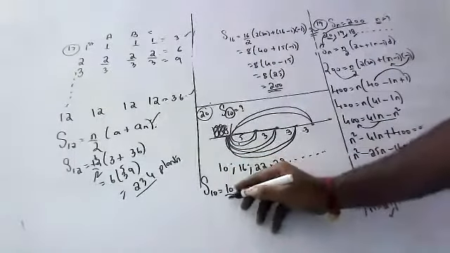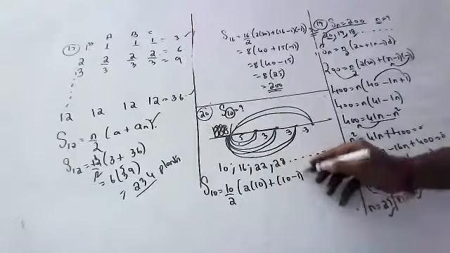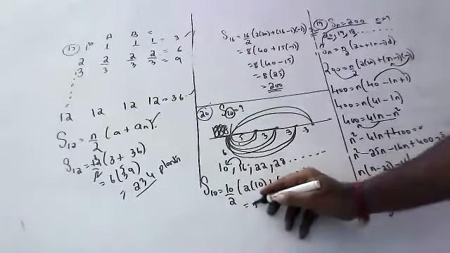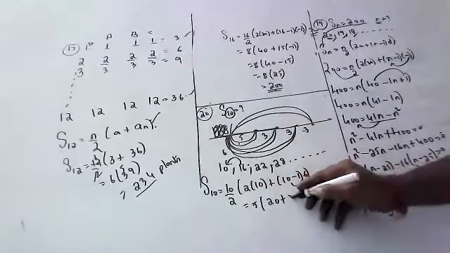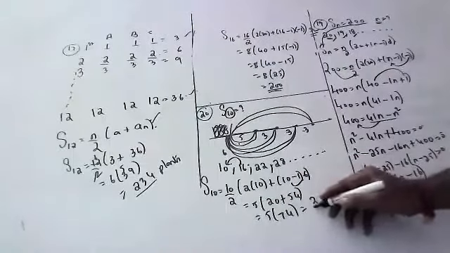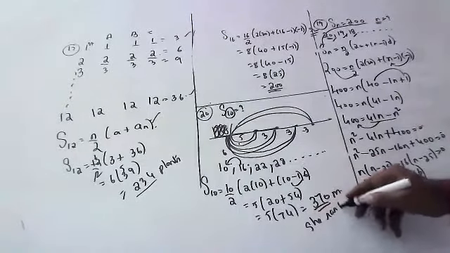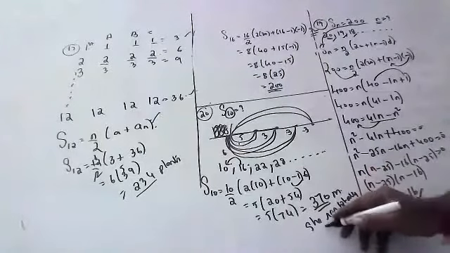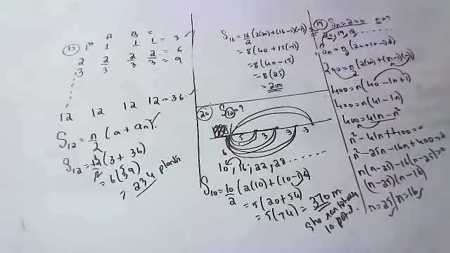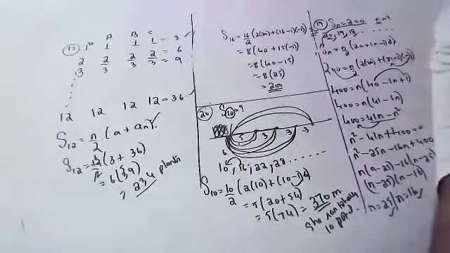In this, taking 10 potatoes, how much distance did she run? So Jaideep, 10 by 2 into 2a plus 10 minus 1 into d. Common difference is how much? 6, sir. 10 by 2 into 10 plus 9 sixes are 54, 5 into 64. How much did she run? 320 meters. She ran totally in putting those 10 potatoes in the basket. Like this, we have to do. 10 potatoes totally, she is running 370 meters.